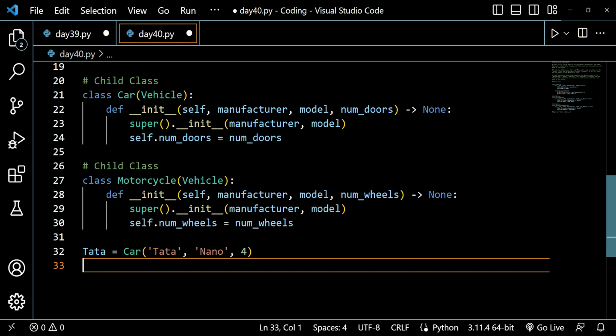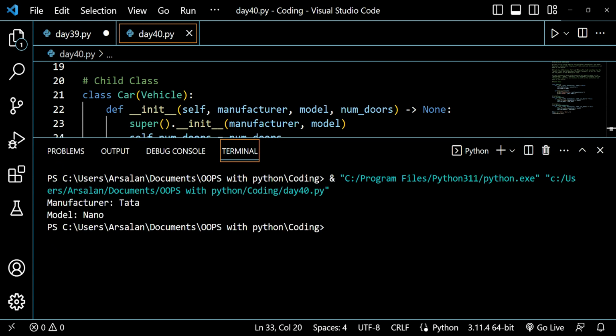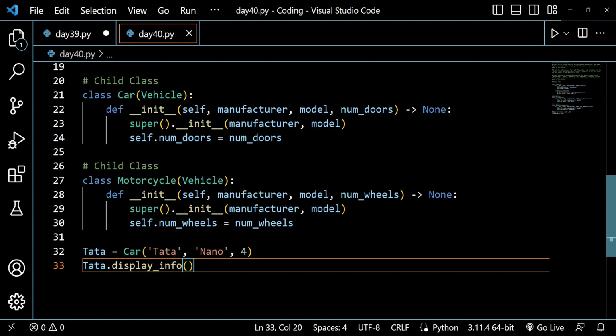According to the question, we have to just print out the display info method. So I will write tata.display_info() and close it with parentheses, since it's a method. Now when I run this code, I will get two values: manufacturer Tata, model Nano. I hope you have understood this.